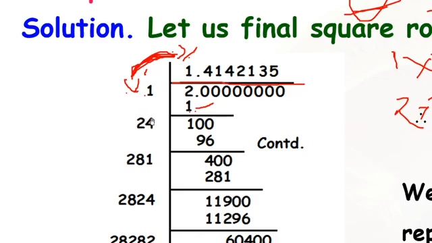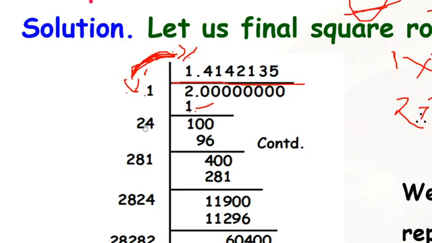Now after 2, in this place we have to take such a number that here and there the same number we keep, and we multiply this total number with this number and keep the value here. If I take 21, 1 time is 21, 22 2 times is 44, 23 3 times is 69, 24 4 times is 96, 25 5 times is 125.